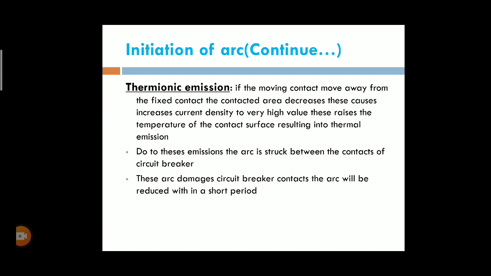Due to that temperature, the arc may be continued. This is known as the thermionic emission.